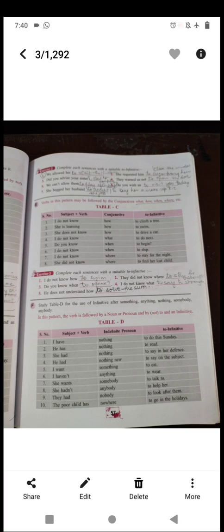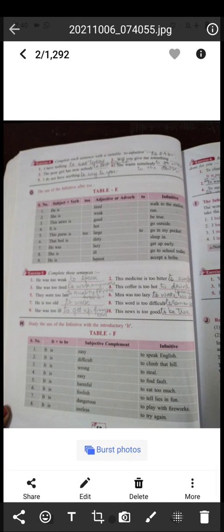These are the words, when these words are going to come, which are given there, study table D, it is given over there. When you go through that, when these words are there, then you should understand that the verb is followed by an indefinite pronoun. Okay, then let's see the exercise.